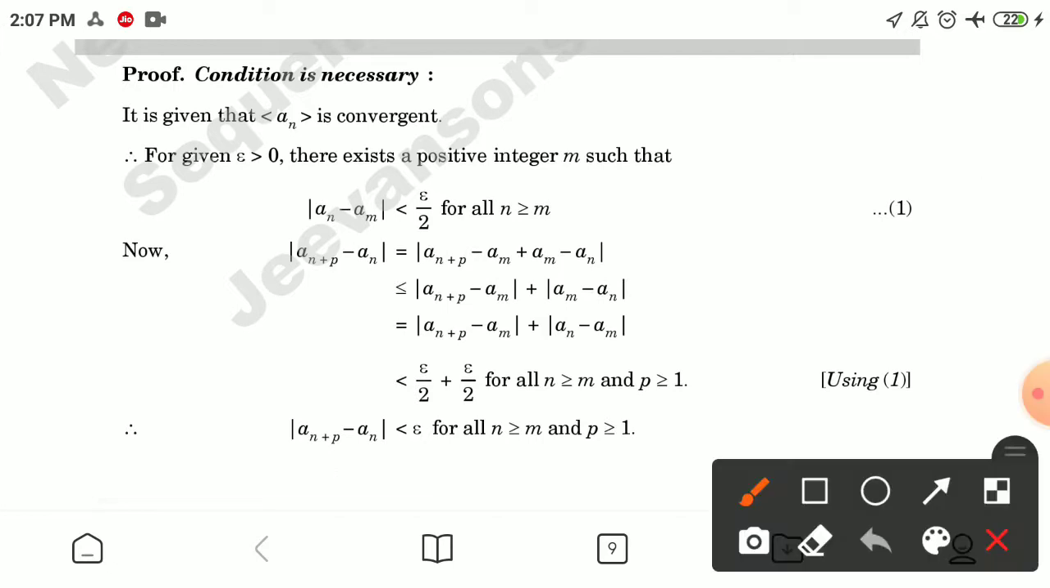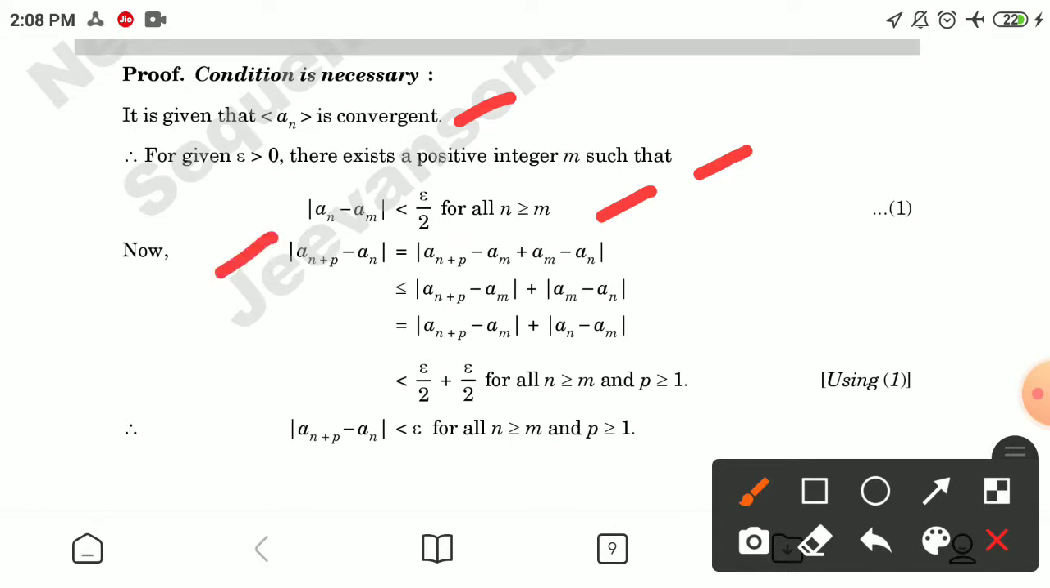Now for the proof, the condition is necessary. It is given that an is convergent. Therefore, for a given epsilon greater than 0, there exists a positive integer m such that |an − am| is less than epsilon by 2 for all n greater than or equal to m. Now, if we consider this term